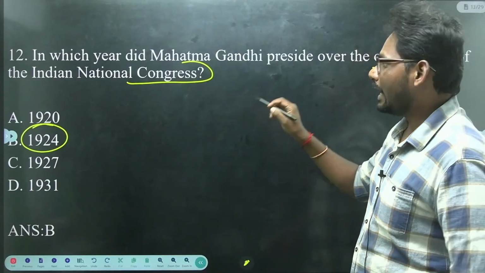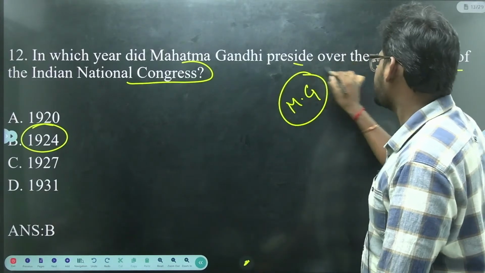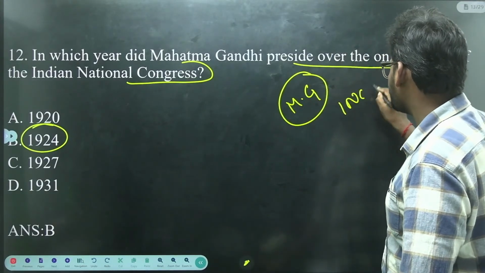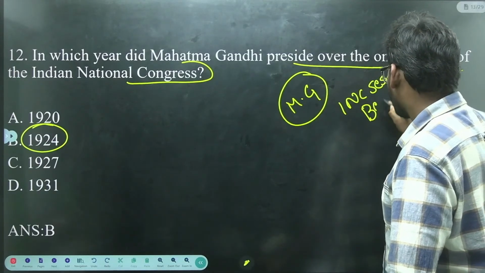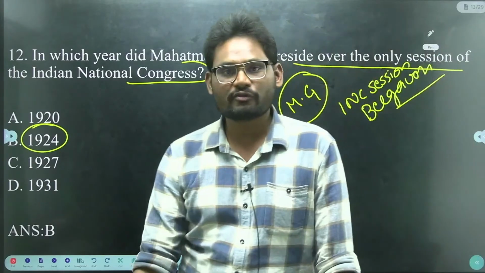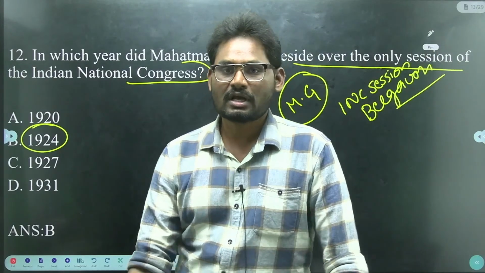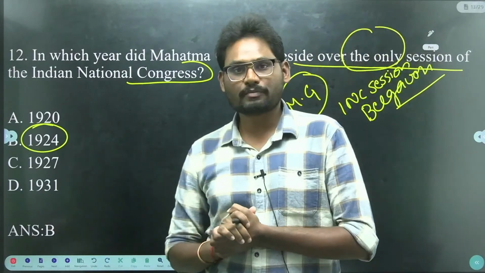So in 1924, Mahatma Gandhi presided over the INC session held in Belgaum. The 1924 Belgaum INC session was presided over by Mahatma Gandhi.